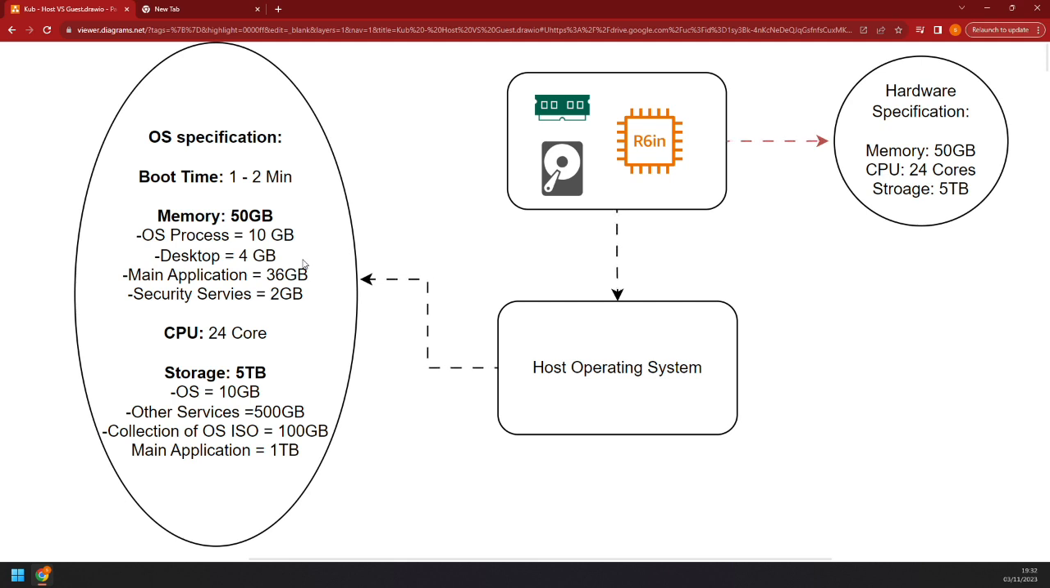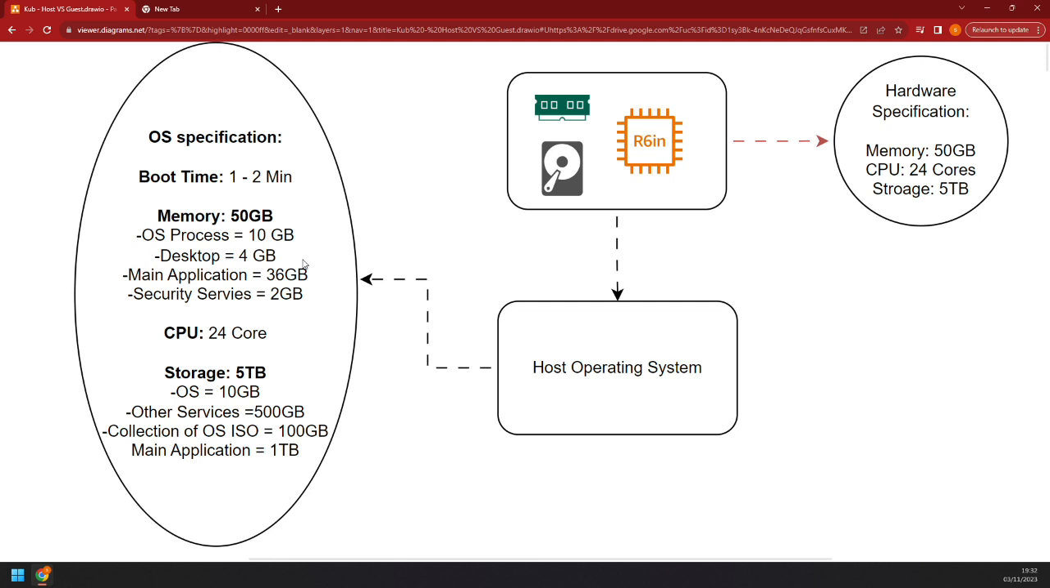But then we're going to move away from the traditional application to the modernization or containerization application, which we'll talk about a bit later. If you see over here, this is the operating system specification, which is equal to the hardware, but it is divided. The 50 GB of memory is divided across multiple sections. For the main application, we would have given 36 GB to use. And the operating system, desktop, and security services like antivirus and other things take about 16 GB of memory. That's all right, because that's quite normal for a Windows operating system.